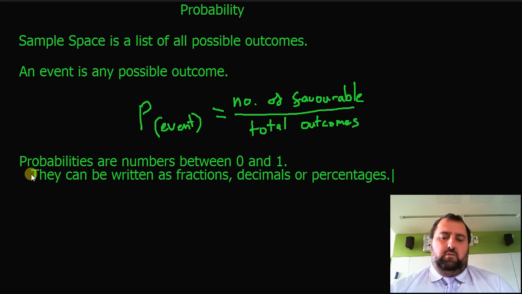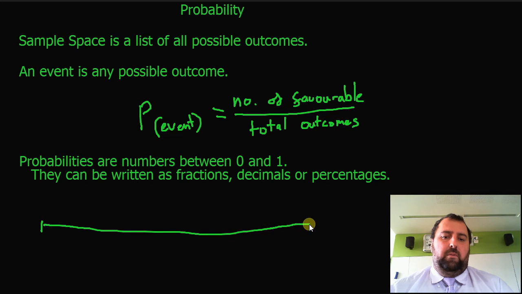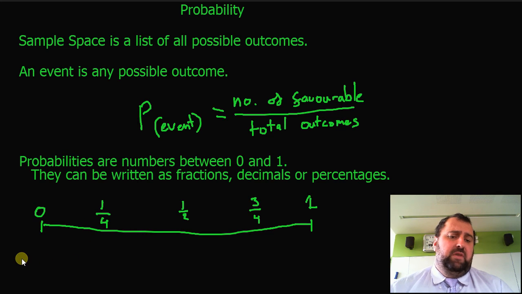So we might actually draw ourselves a little bit of a probability line. So, wonderful straight line, Mr. Goodsall. So here we have probability of 0. Here we have a probability of 1. Halfway between, we have a probability of 1/2. There we have a probability of 3/4. And over here we have a probability of 1/4. Note here that I could write 1/4 as 0.25 or 25%.